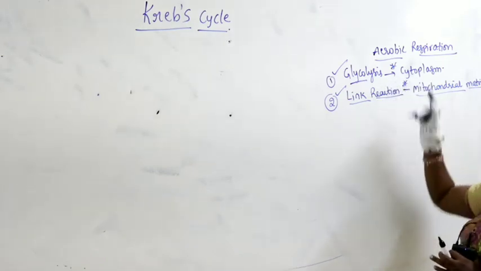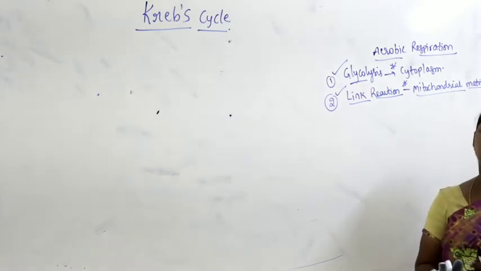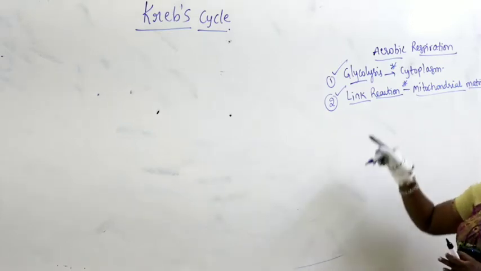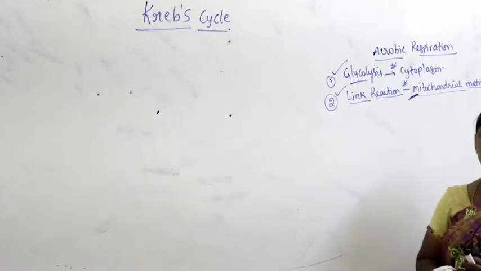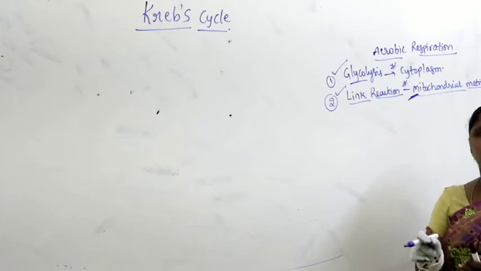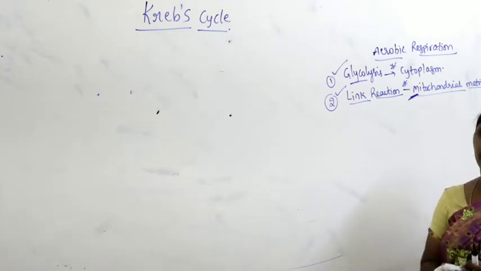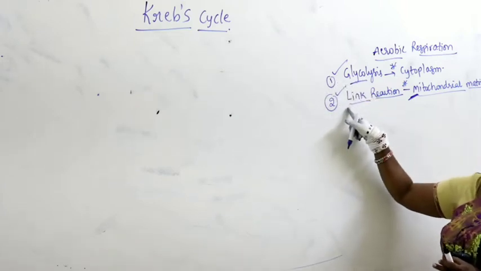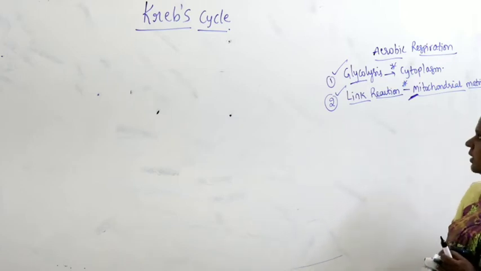Glycolysis occurs in cytoplasm where each NADPH2 contributes for 2 ATP. So the energy we get from 2 NADPH2 is nothing but 4 ATP. Very important difference. And the NADPH2 produced in the link reaction, as it happens in the mitochondrial matrix, each NADPH2 contributes for 3 ATP. So the energy from NADPH2 produced in link reaction is 6 molecules of ATP. So here 4 ATP are contributed by 2 NADPH2, here 6 ATP are contributed by 2 molecules of NADPH2. Very important difference, right?